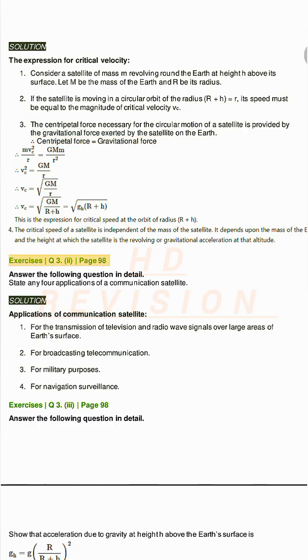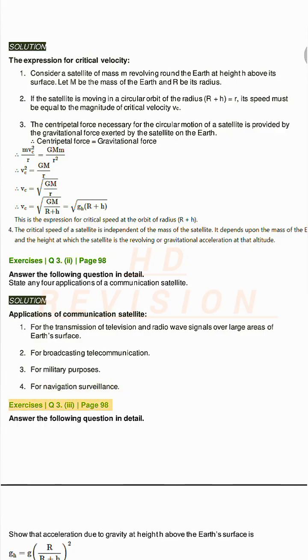Exercises Q3. Page 98. Answer the following question in detail. State any 4 applications of a communication satellite. Solution. Applications of communication satellite. 1. For the transmission of television and radio wave signals over large areas of Earth's surface. 2. For broadcasting telecommunication. 3. For military purposes. 4. For navigation surveillance.